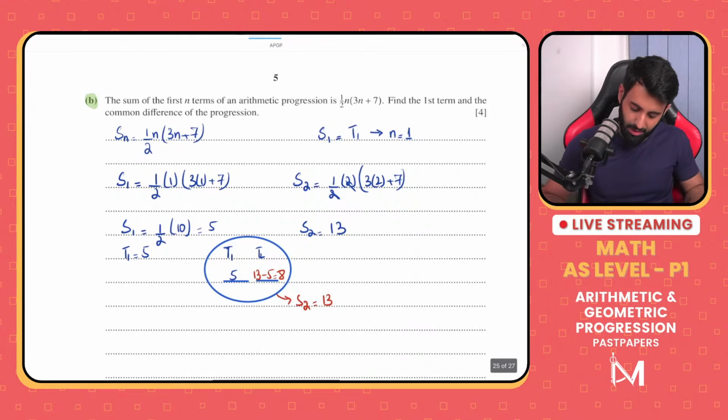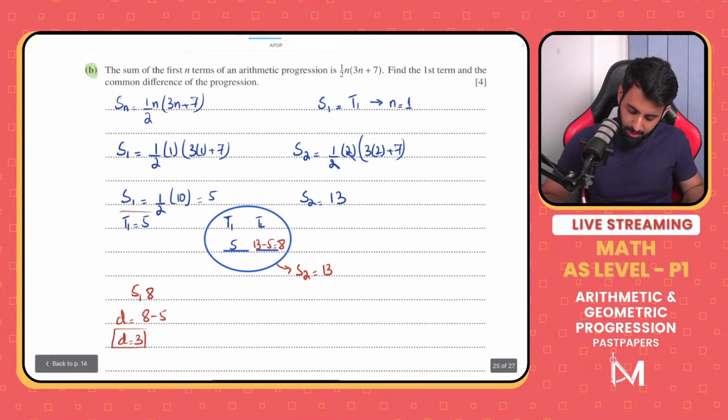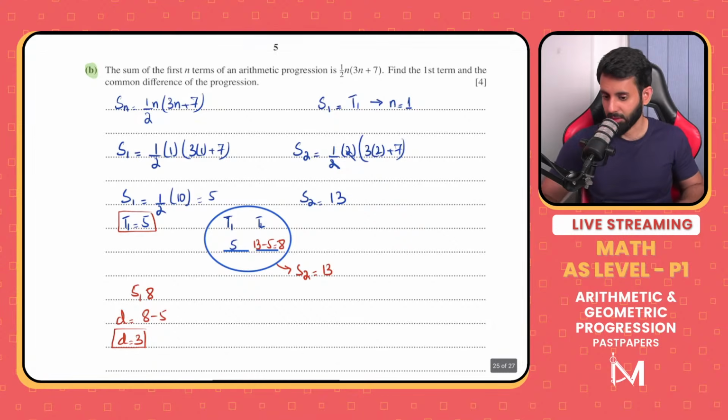And now that you have the second term, this is what the arithmetic progression looks like. You can find out the common difference by simply doing 8 minus 5, so the common difference equals 3. What did we have to find out? We had to find out the first term. We just did that. Let's put a box around that. And the common difference. We figured that out as well. And that's it, fellas. That's your answer.